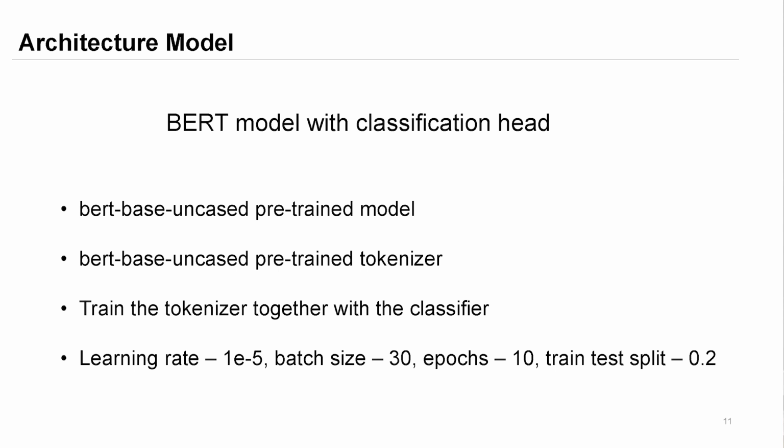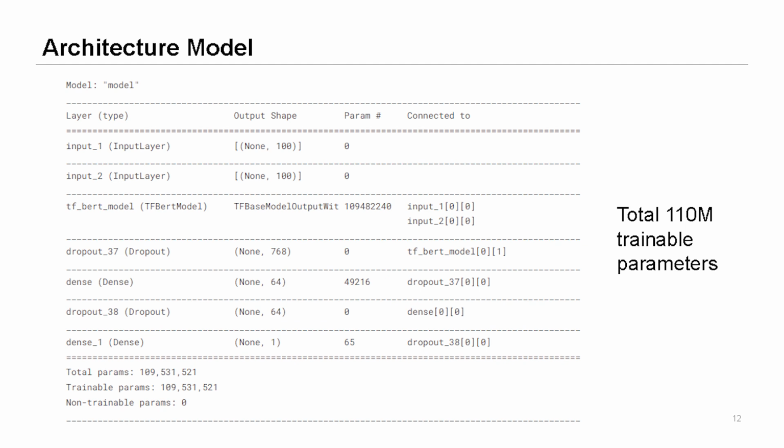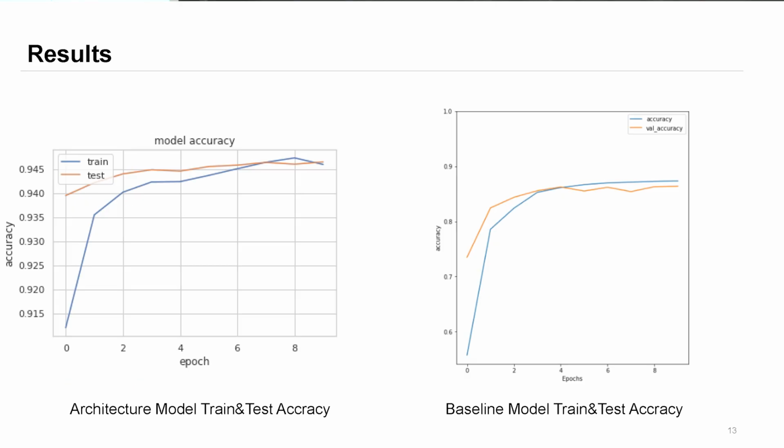And here is the detailed model architecture. You can see that there are a total of 110 million trainable parameters, and a total of 12 transformer layers. And here are the quantitative results. For the model accuracy, on the left side is my model, and on the right side is the baseline model. The accuracy of my model reached around 95% for both train and test. However, the baseline model reached only 86%, I think.